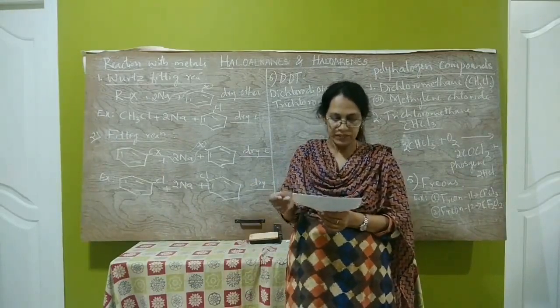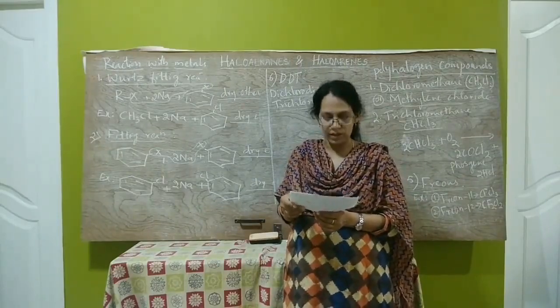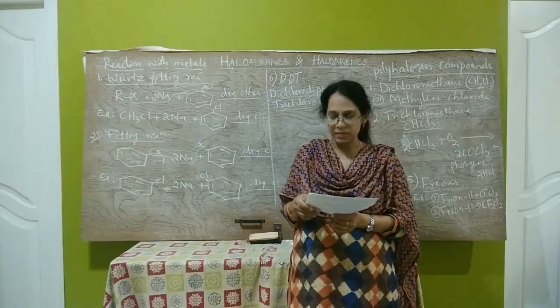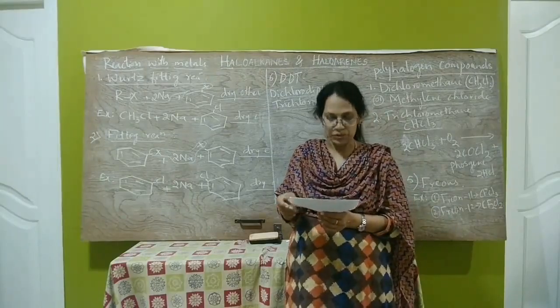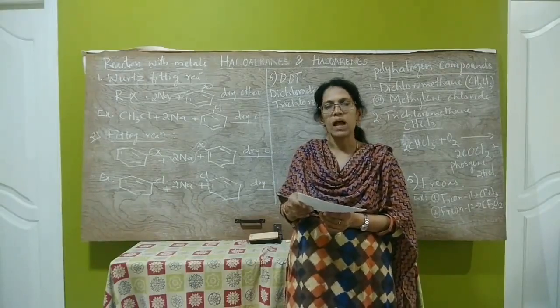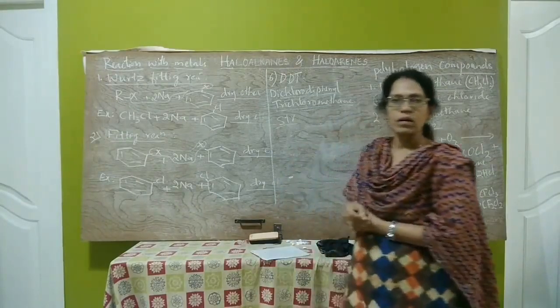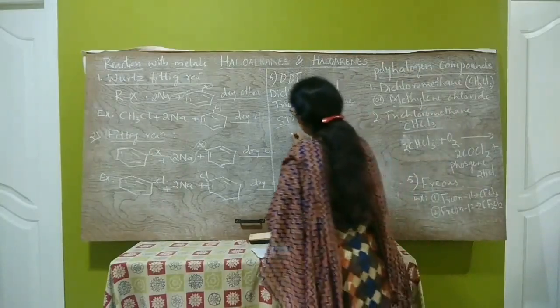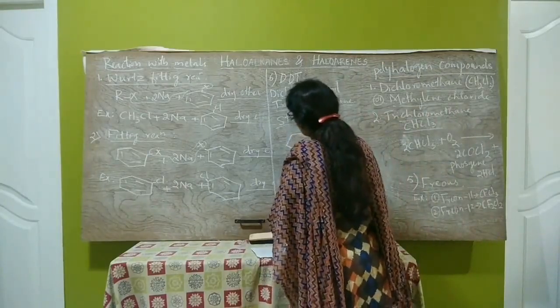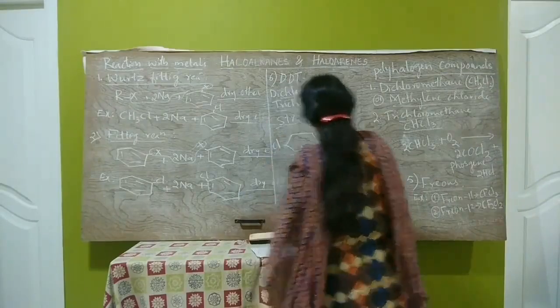Harmful effects of DDT are: it is not metabolized in the animal body and gets stored in animal tissues. And the next harmful effect is, it is non-biodegradable, hence causes soil pollution. The chemical structure of DDT is very important.